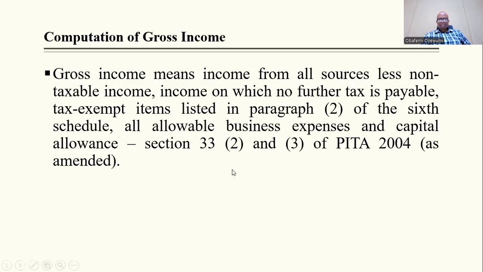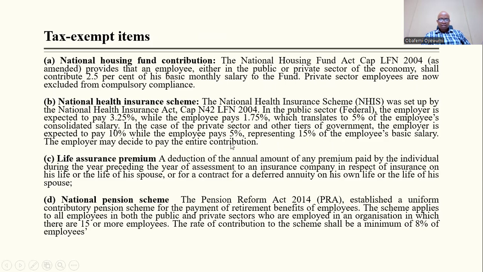Then I talked about gross income, the meaning of gross income. Gross income means all sources less taxable income, income on which no further tax is payable, tax exempt items listed in paragraph 2, and then all allowable business expenses and capital allowances have also been removed. So I mentioned the tax exempt items earlier: national insurance scheme, life assurance, national pension scheme. This is also very, very important.